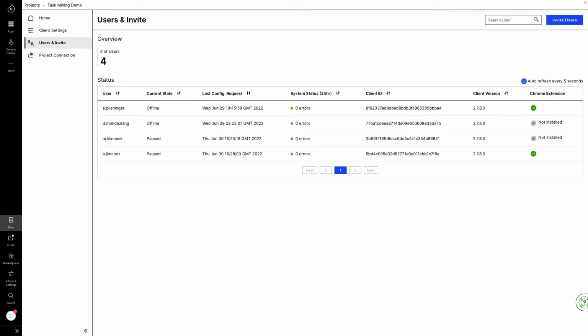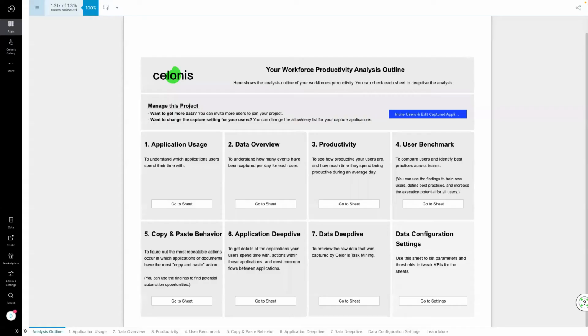David invites the relevant team members in the accounting team to join the task mining project. These users are able to see when the client is running on their desktop and where it is capturing data from. The users hit the run button on their desktop clients, and the data automatically starts to be collected and transferred into the EMS team David is working in. This way, rollouts with hundreds of users can be easily managed.